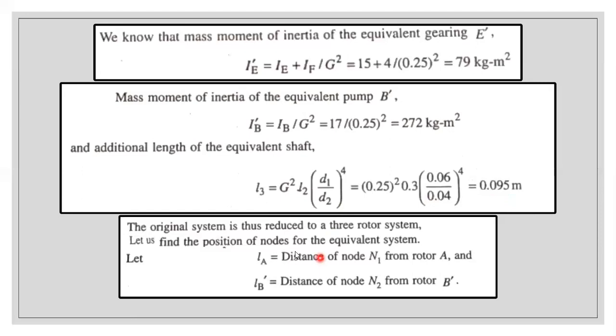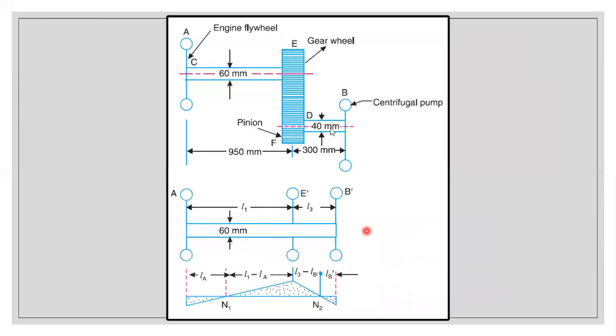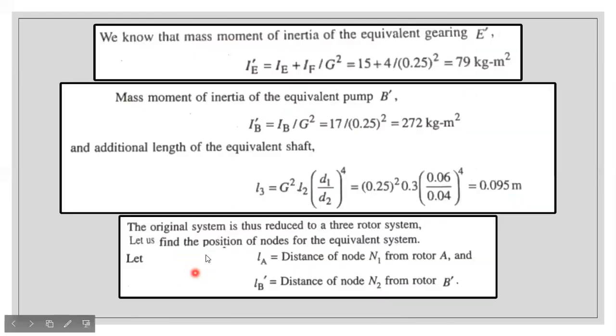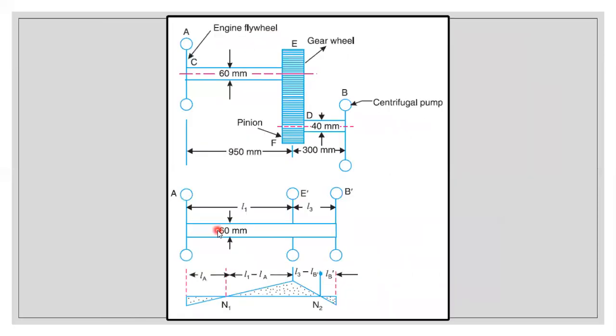Now just understand that the original system is thus reduced into a 3 rotor system. This is the original system, and now it is reduced into a 3 rotor system. Now we're going to determine the position of the nodes. Since it's a 3 rotor system, there will be 2 nodes occurring. N1 will be the node at a distance of LA from rotor A, and N2 will be another node at a distance of LB dash from rotor B dash.